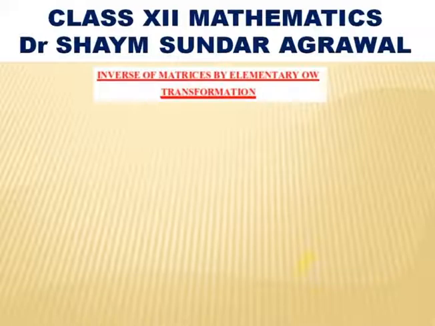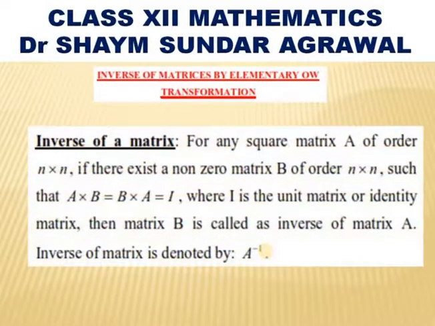Here in this video, I will elaborate the inverse of a matrix by elementary row transformation. That means how to find the inverse of any matrix by elementary row transformation. So, there are two things: one is the inverse, and the other is the elementary row transformation. What is the inverse of a matrix, and what is the elementary row transformation?